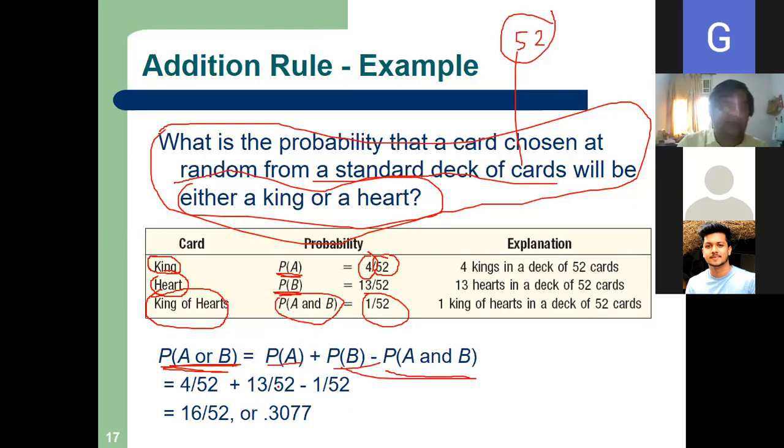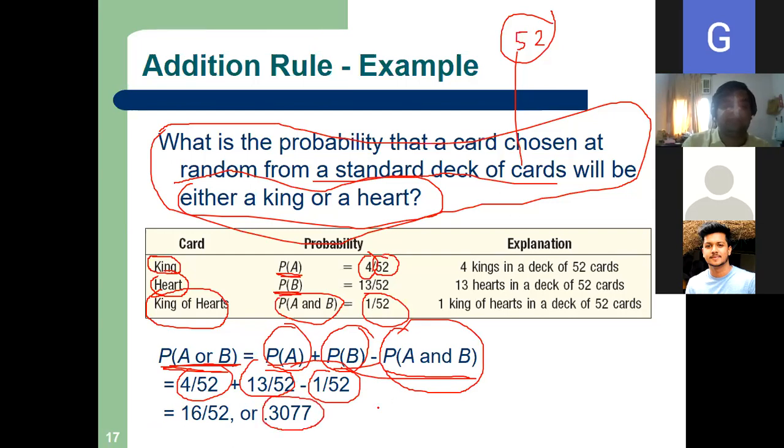So we know everything and can simply put the values. 16 by 52, so 30.77% is the chance that it will be either a king or a heart.